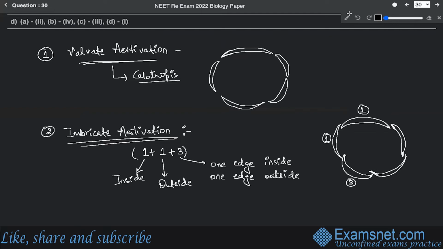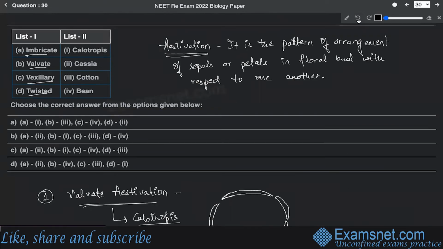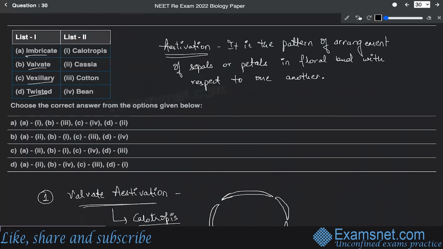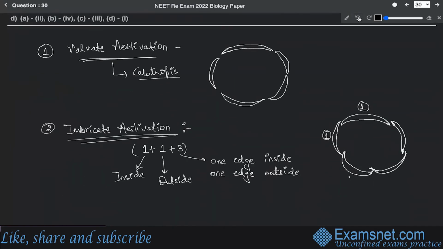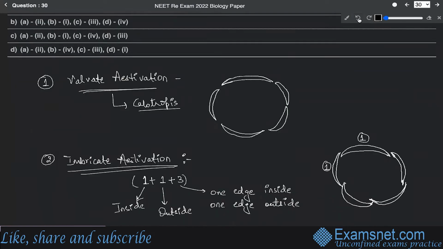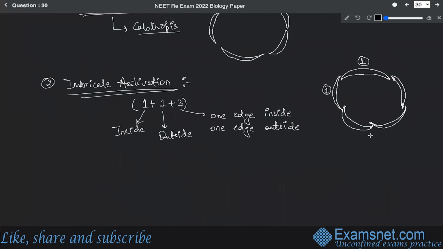This is belonging to, these are the edges which you can see over here. Let me show you. Yeah, which you can see. These three are the ones whose wall is having one edge outside and one edge inside. So these three are the walls which you can see over here.